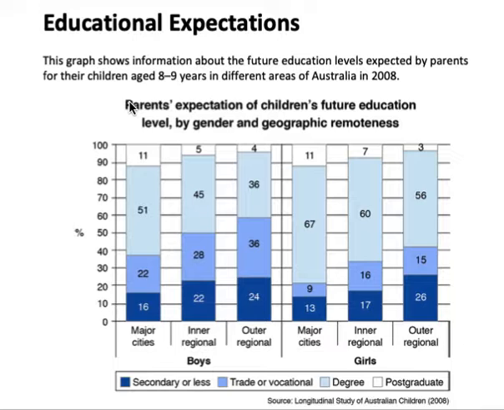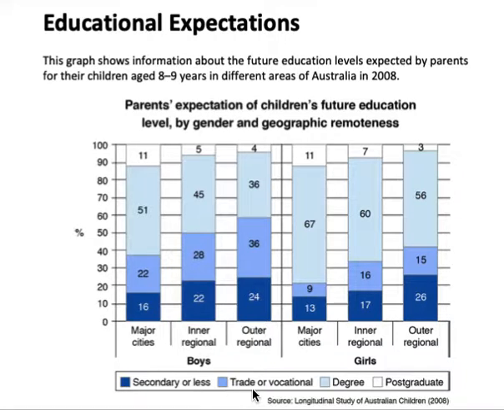Let's see. So the first thing we need to do when we're looking at graphing questions is understand what information is being presented. Okay. So on the side I've got a percentage and here I've got numbers. That means that this is a bar chart and each number represents what percentage of parents in this category fall into whatever we have down here. Okay, so let's see what types of education we are talking about.